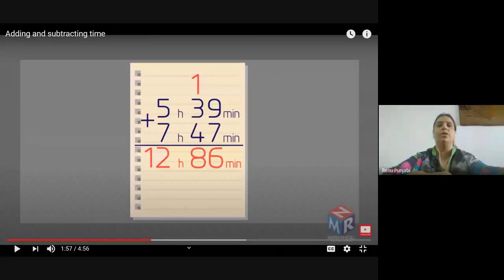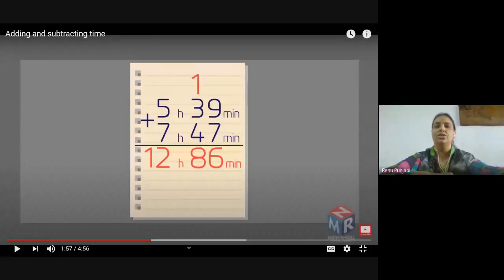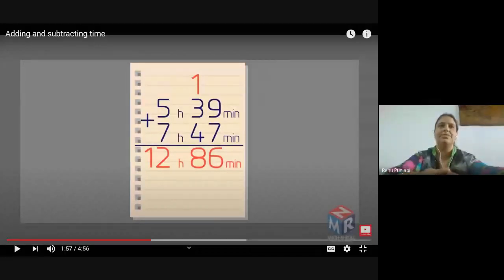Who will tell me what will be the final answer after converting minutes into hours? What will be your addition answer? Ma'am, it will be 13 hours and 26 minutes. Will you be able to do it? Can you tell me the answer which I was showing on the screen? Please give a chance to Dhruv also. Yes, Dhruv.